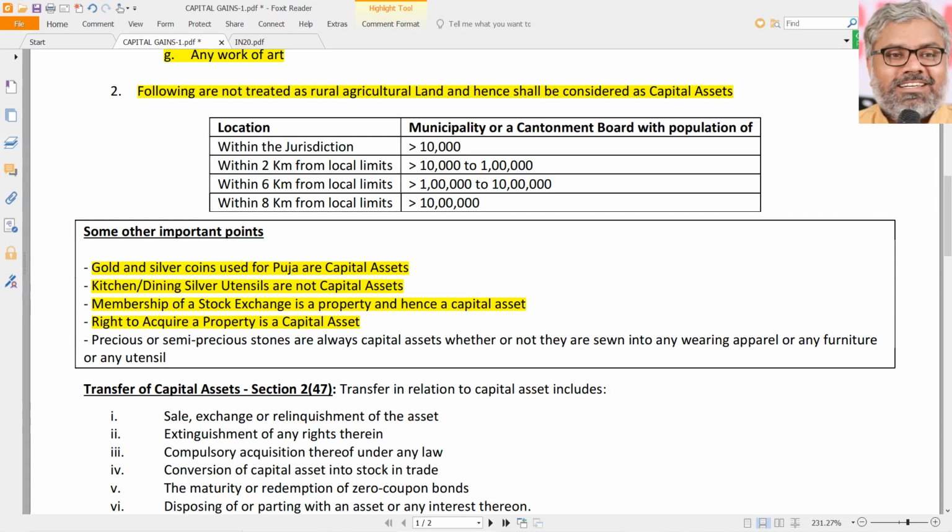Of course, not without compensation. They have to give money. Whatever money is prescribed by them, they will give it. There, that is compulsory acquisition. We will come to that also later.